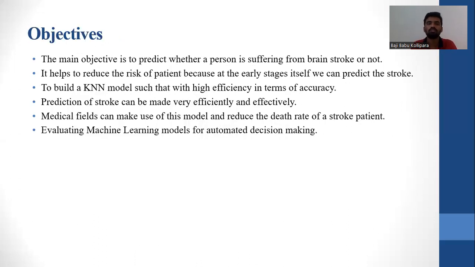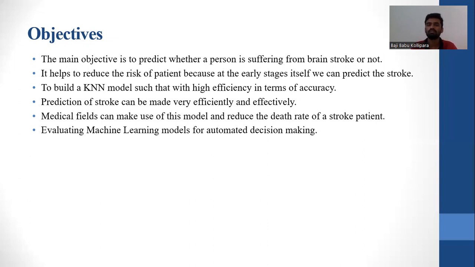Coming to the objectives, the main objective of this is to predict whether the person is suffering with brain stroke or not, and also it helps to reduce the risk to the patient, because at the earlier stages it is difficult to predict whether the person is having stroke or not. We are using the KNN model, which has high efficiency in terms of accuracy. Prediction of stroke can be made very efficiently and effectively.